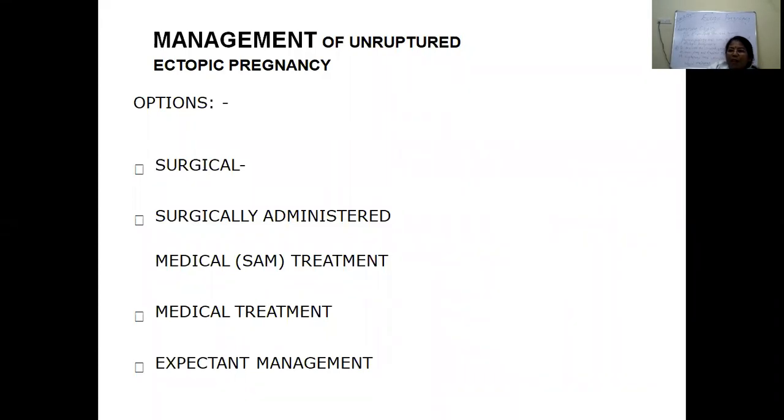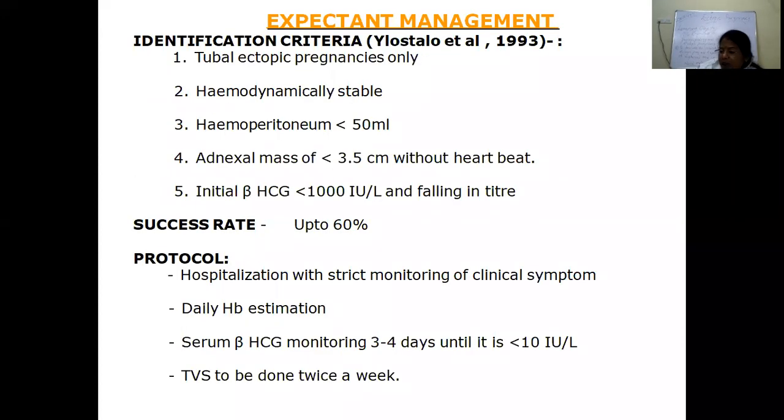So how will you manage the unruptured ectopic pregnancy? Here the management part is very important. There are options: either you can go for surgery, or surgically administered medical treatment, or expectant management.